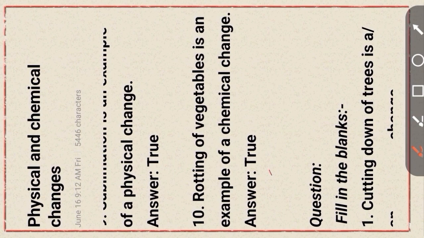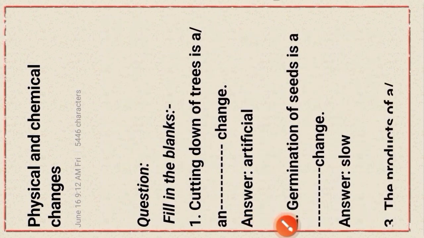Rotting of vegetables is an example of a chemical change. This statement true. That is, the product does not return to the initial state. That is, this statement is true. Okay. Next question type, fill in the blanks.